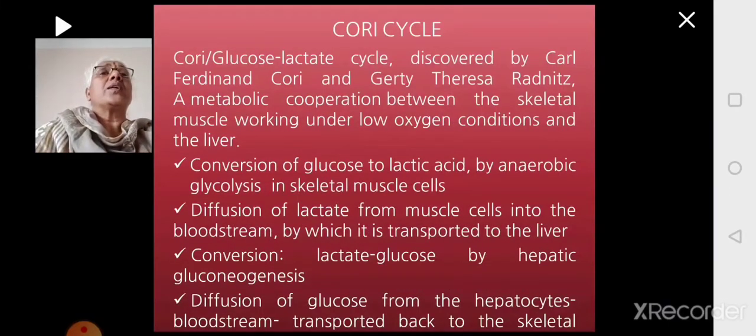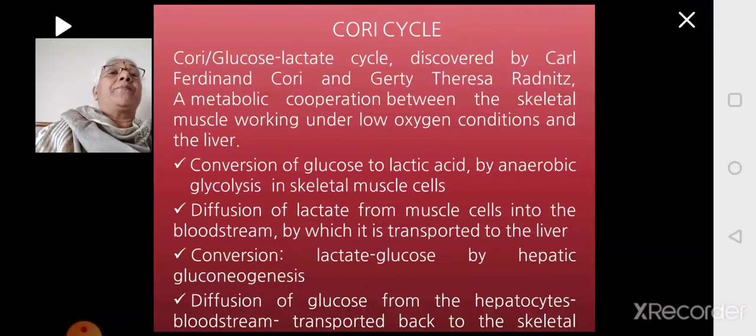There is what is called the Cori cycle, which was described by Carl Ferdinand Cori and Gerty Teresa Radnitz. It is called the Cori cycle or glucose lactate cycle. Here, there is a cooperation between the working skeletal muscle and the liver when the oxygen is less. What is that? The conversion of glucose to lactic acid by the anaerobic method. Anaerobic glycolysis will happen in the skeletal muscle.